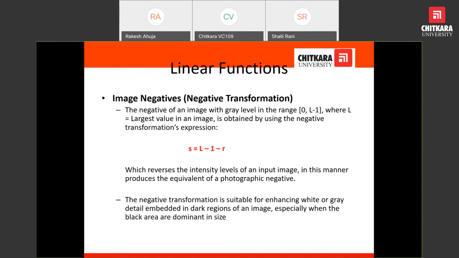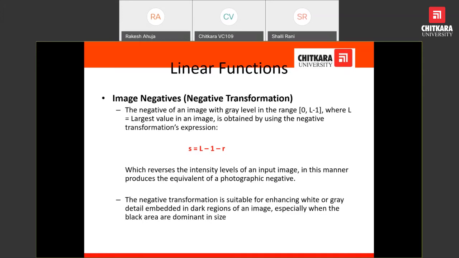Putting the value of R as 0 and L as 255, we get 255 minus 1 minus 0, which provides 254. The pixel which was a dark pixel, because it had value 0, now becomes 254, a brighter pixel. So almost black is converted into white.